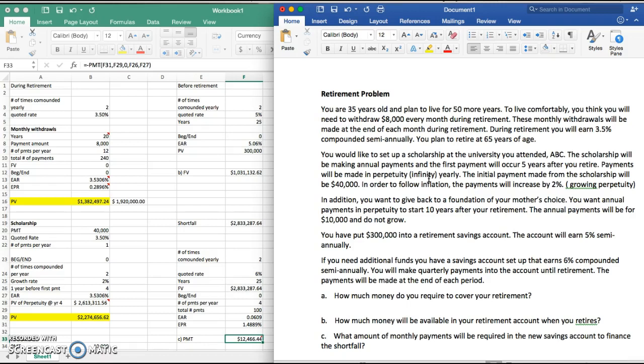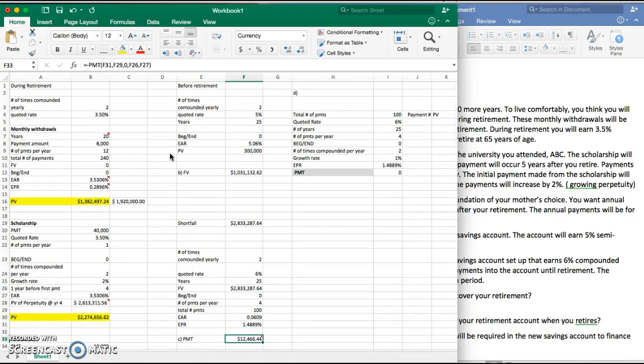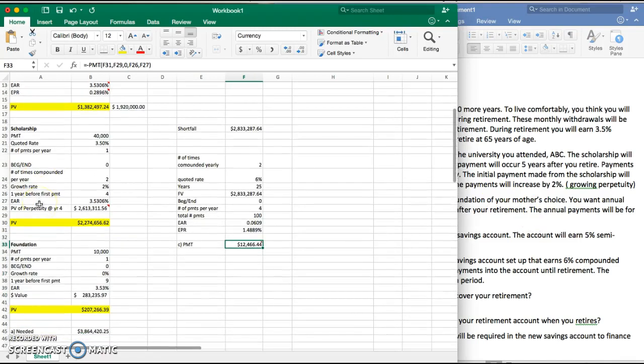So the first question asks you, how much money do you require to cover your retirement? In order to answer this question, you have to think about it this way. How much money will you need from infinity all the way to the initial date of retirement? So you're going to have to find the present value of each cash flow to the date of retirement. We're going to break it down into three accounts: your monthly withdrawals, your scholarship, and the foundation.